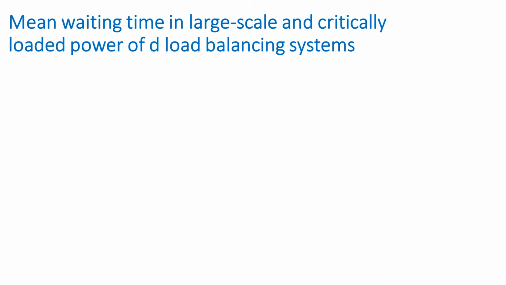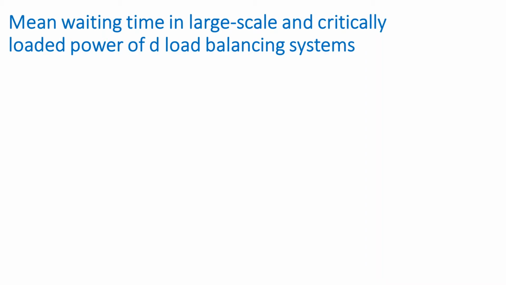This presentation is all about the mean waiting time in large-scale and critically loaded power of D load balancing systems. This means that we are considering load balancing policies which distribute jobs over a large number of servers. Moreover, we assume that the arrival rate is such that the system is close to instability. Our main focus in this presentation is on workload-dependent load balancing policies. At the end of this presentation, we discuss how these results may also be applied to queue-length dependent load balancing